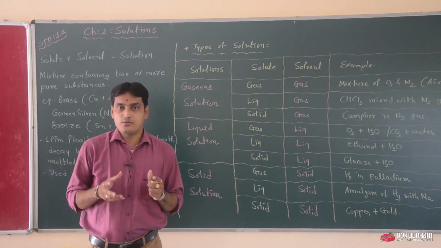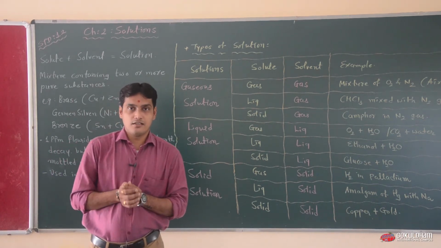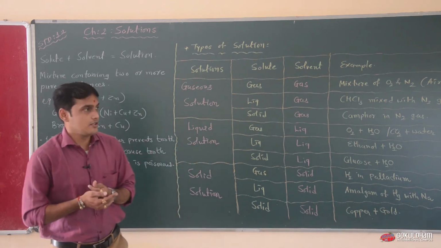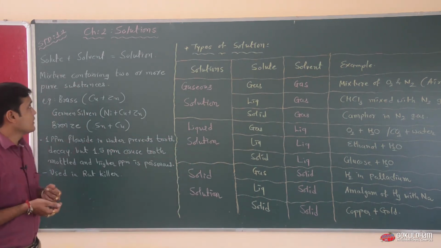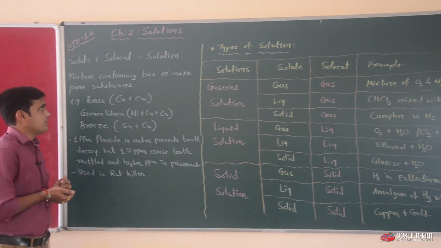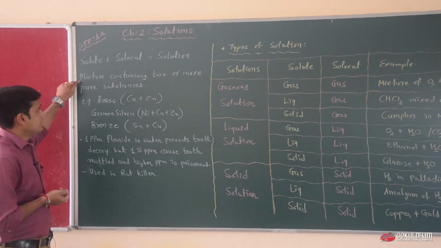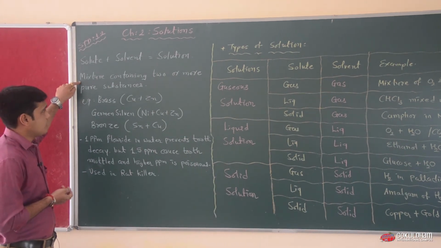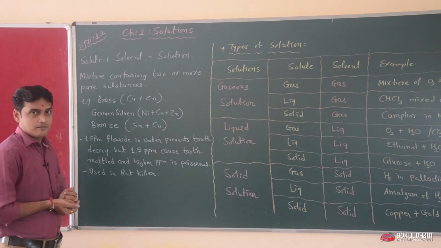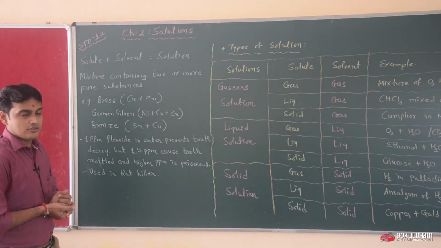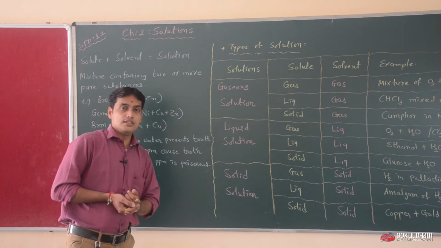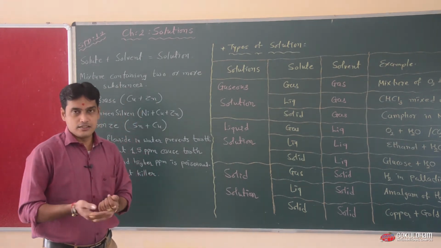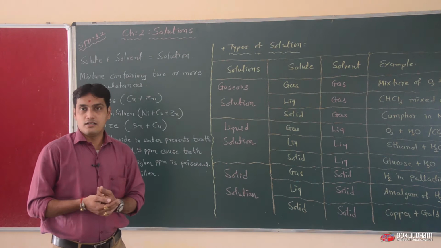When solute and solvent mix with each other, the solution will form. The definition of solution in a simple way: a mixture containing two or more pure substances. This mixture is also known as a homogeneous mixture. We will discuss it in a later portion.